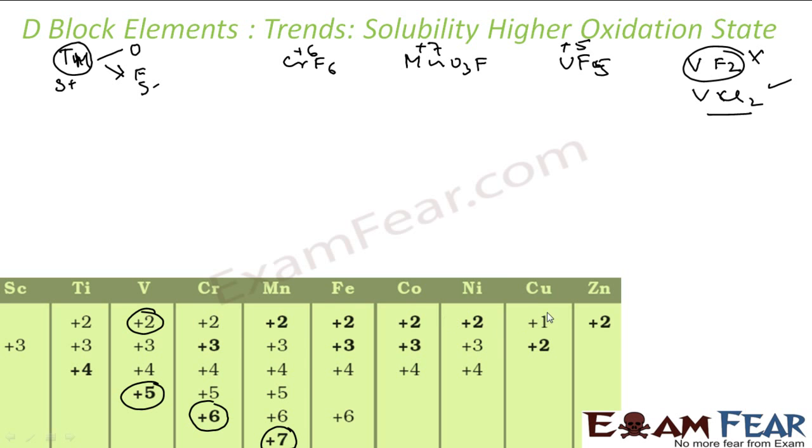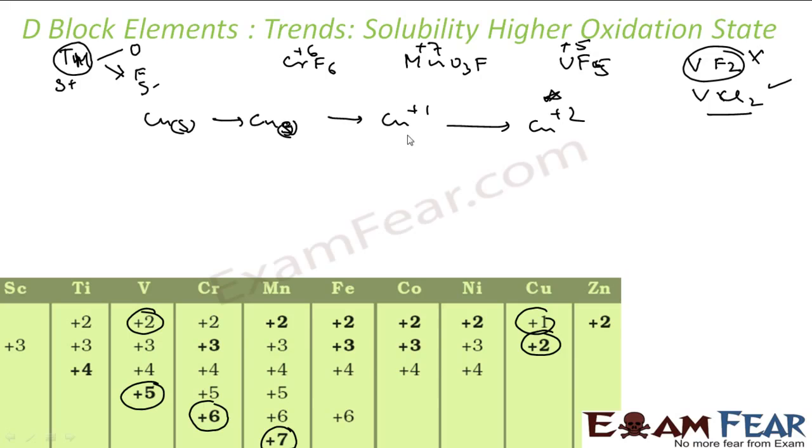If you see the copper example, copper 2+ is more stable. As I have shown you, for solid copper to become copper gas you need atomization energy, then ionization energy to become +1, and then further ionization energy to become +2, but still +2 is more stable. Why? Because the hydration energy of copper 2+ is much more than the hydration energy of copper 1+.